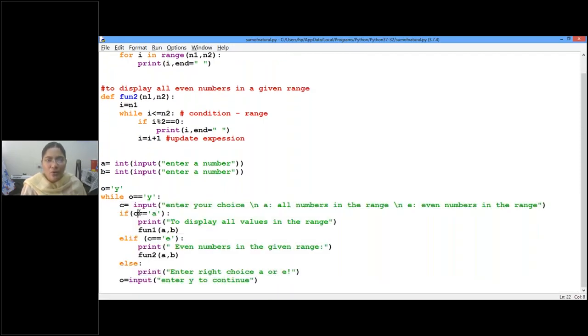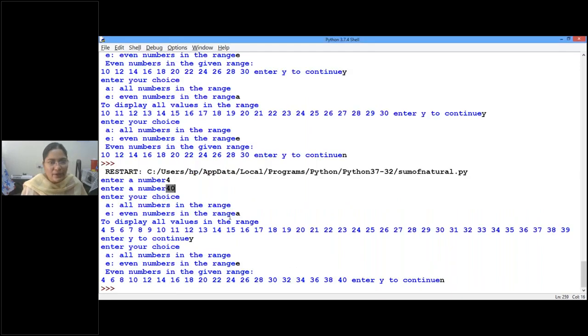Okay, children. So now C equal to enter your choice. So here, whatever response we give for this entire statement, enter your choice A for all numbers in the range, E for all even numbers in the range, whatever response we have given here, that value is referred to by C. Okay, here in this case, what have I given? I have given A. For this input, I have given the input A.